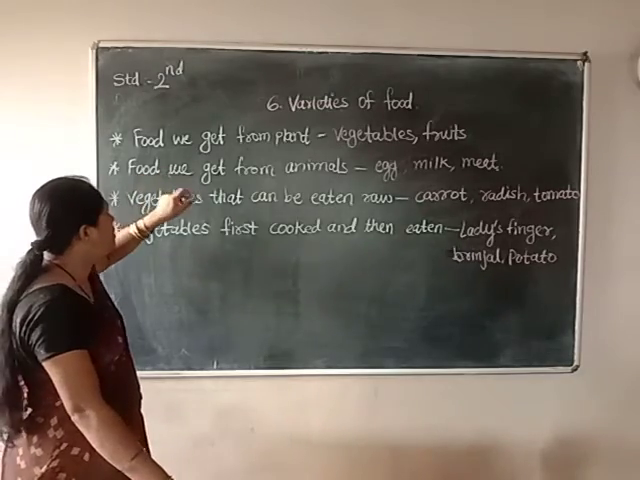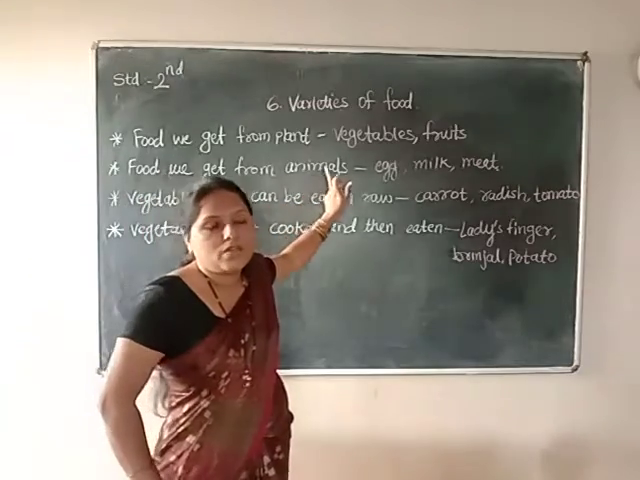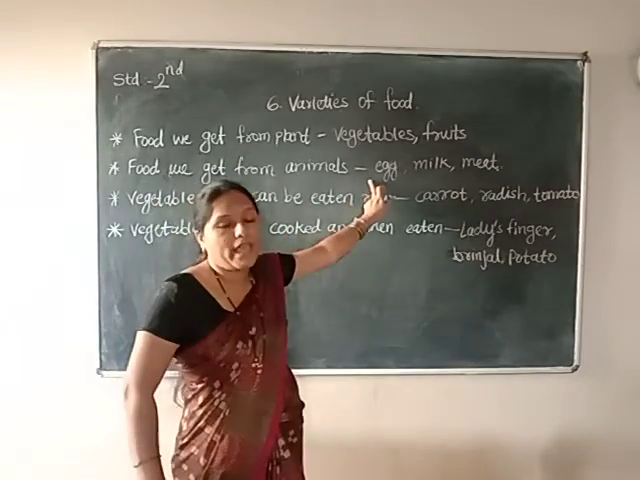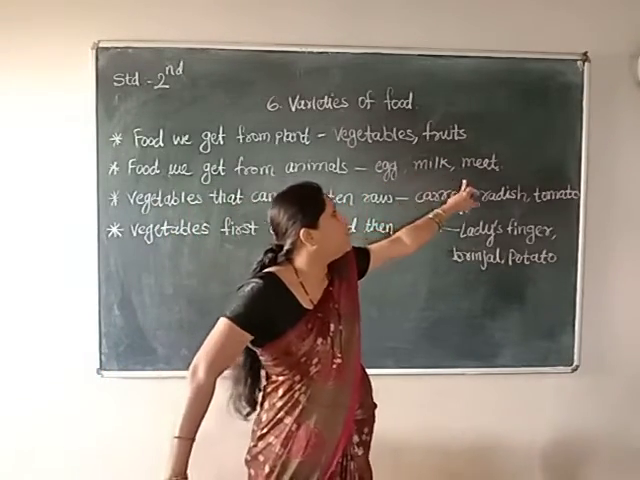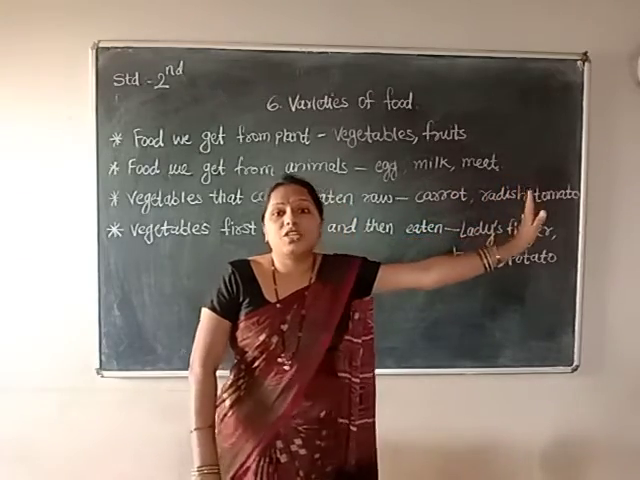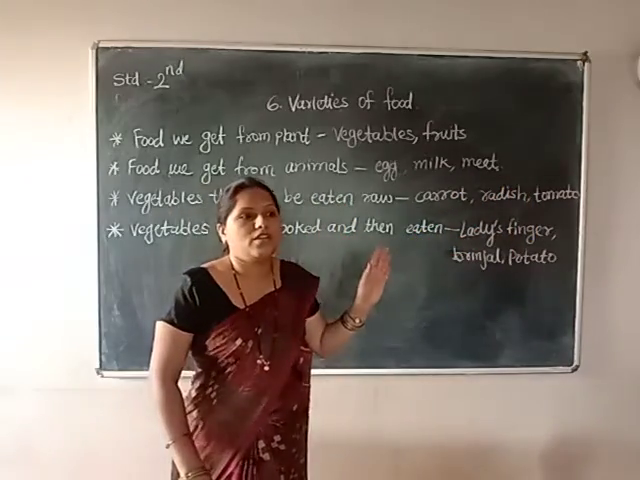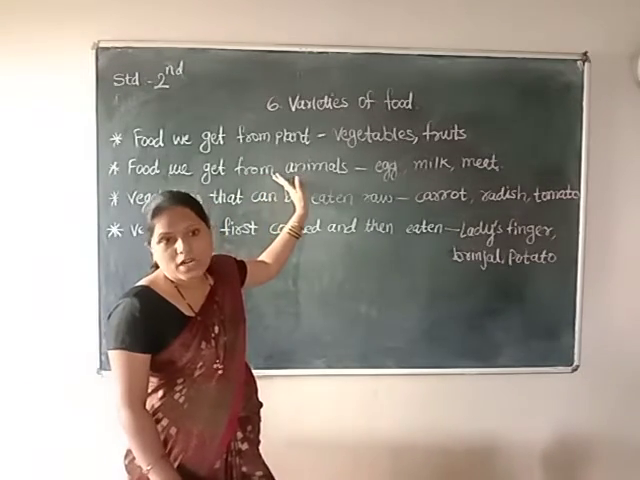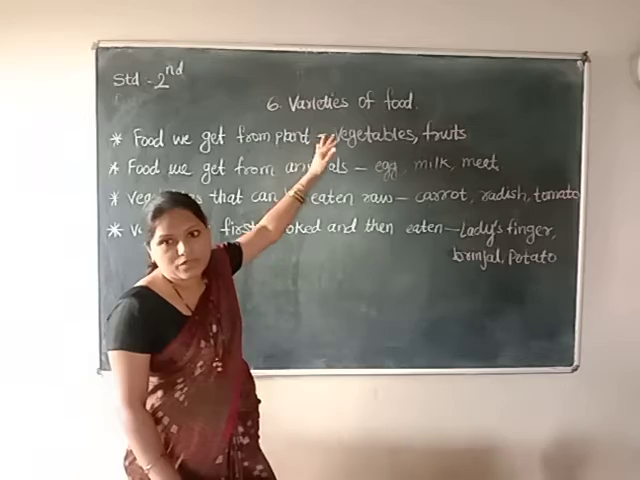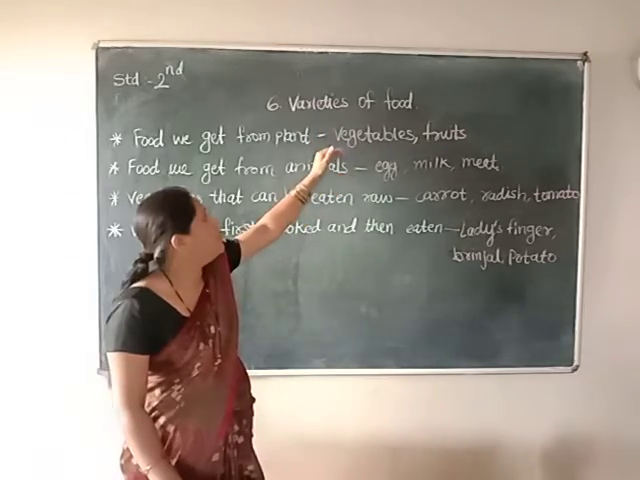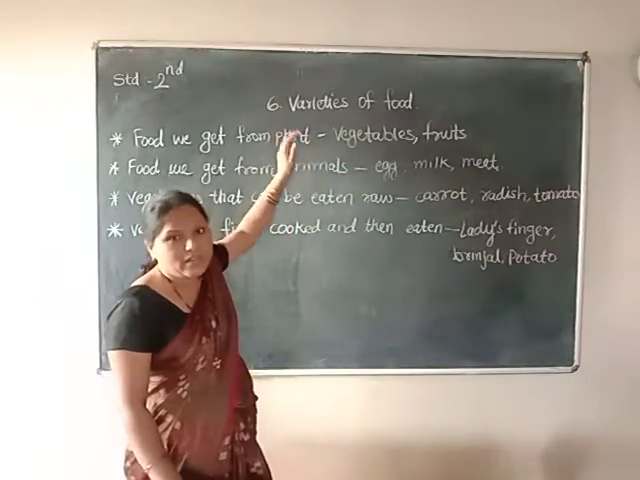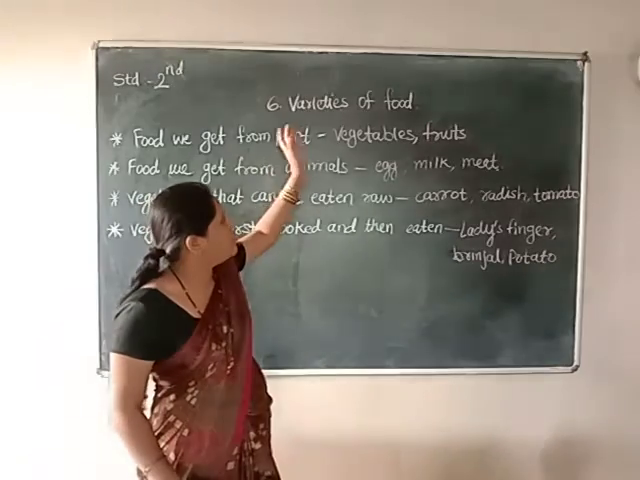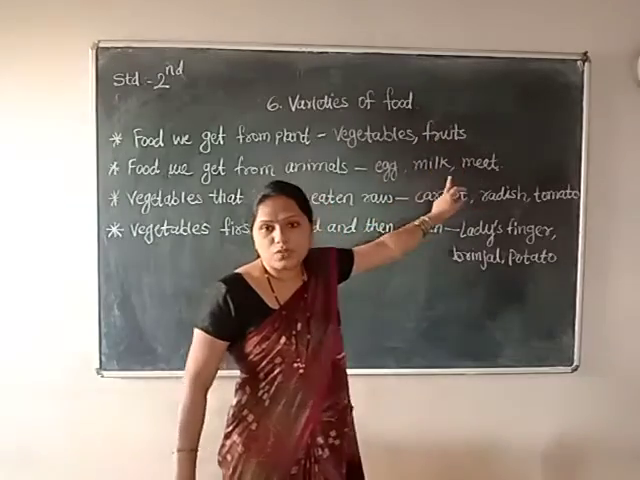Next one, food we get from animals. Which food do we get from animals? For example, we get milk, egg, meat, curd, chicken. All these are non-vegetarian items, and all these we get from animals. Try to understand the differences between vegetarian and non-vegetarian, meaning the plant product and the animal product, from which we get the food. Plants means all vegetables and fruits we get.